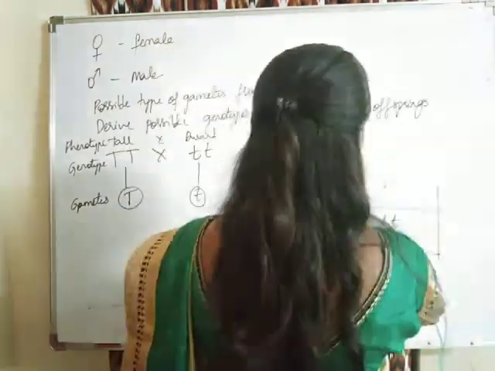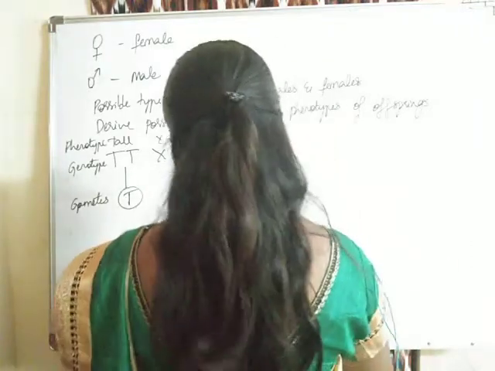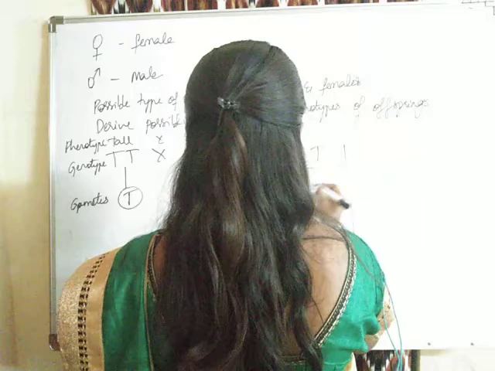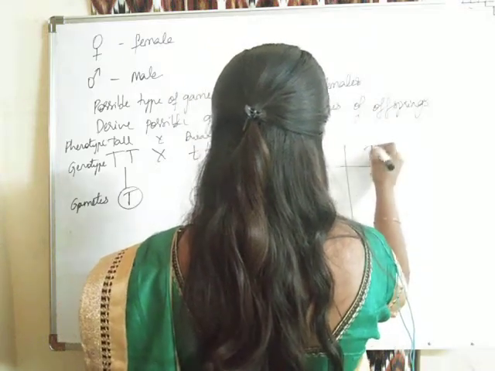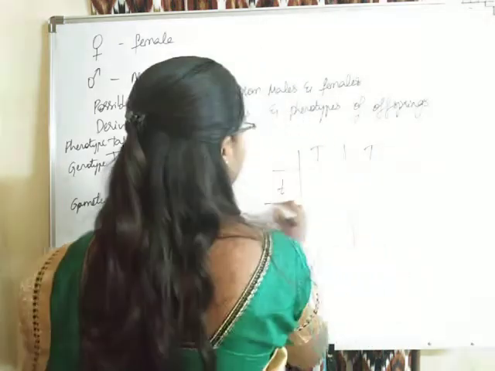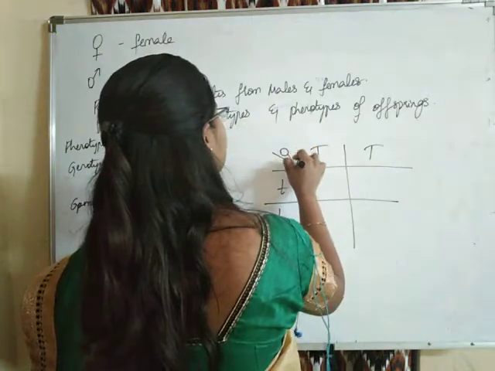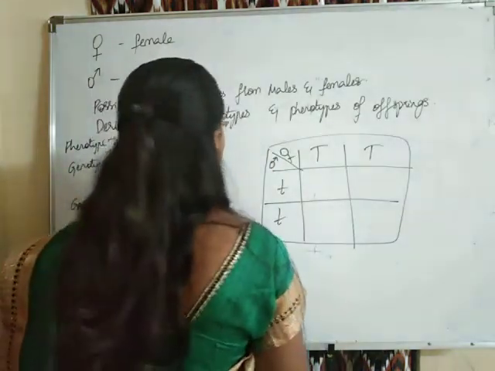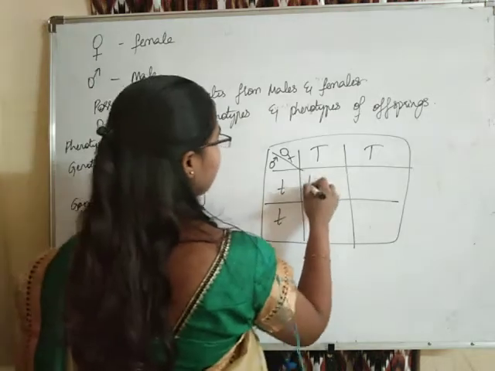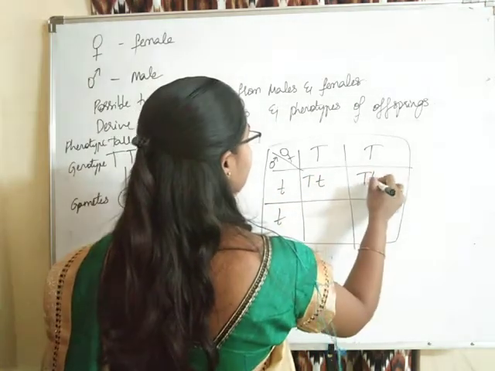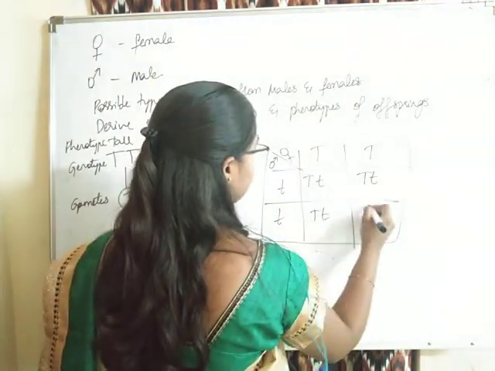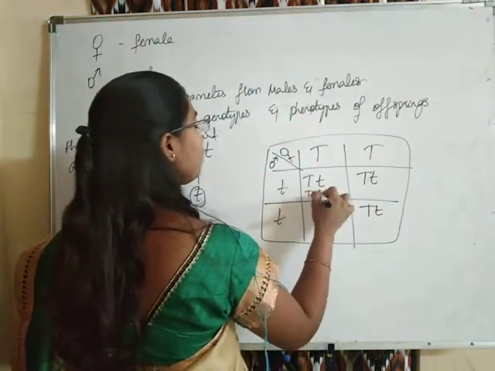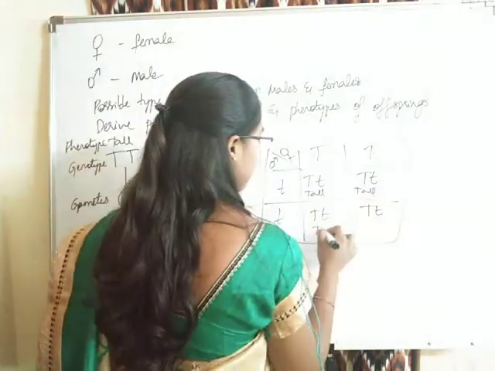It should actually be that the possible types of gametes are only two, right? So T and t are the types of gametes we need to write, students. Female, male, because this is the first generation we are doing. Capital T small t, capital T small t, capital T small t, capital T small t. All of them were tall only.